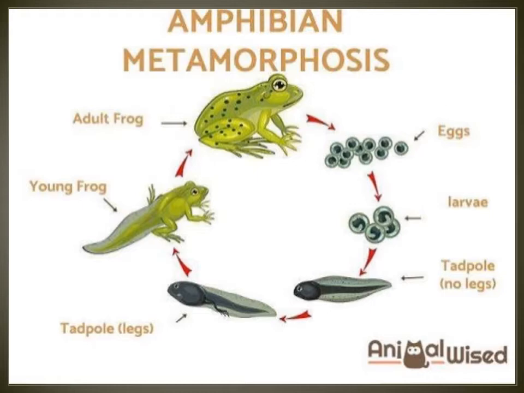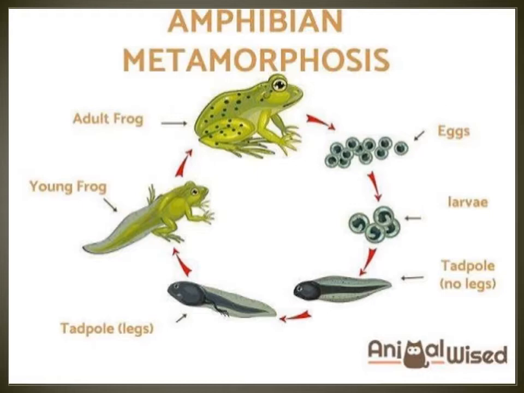First, egg. The adult frog gives the egg. The egg changes into larva. Inside the egg a small larva is forming. After that the larva comes out, that is a tadpole. It has no legs. After that, the tadpole has legs, long tail also, legs also.